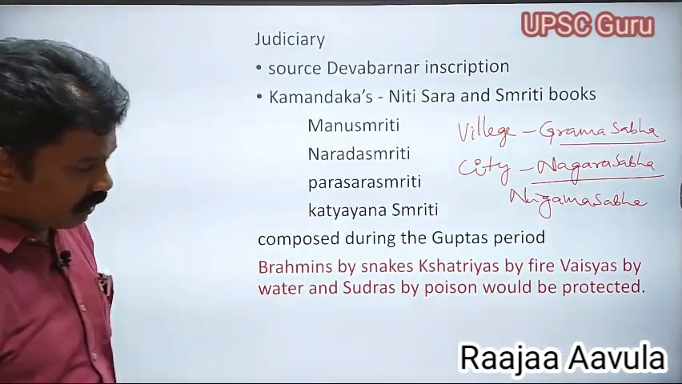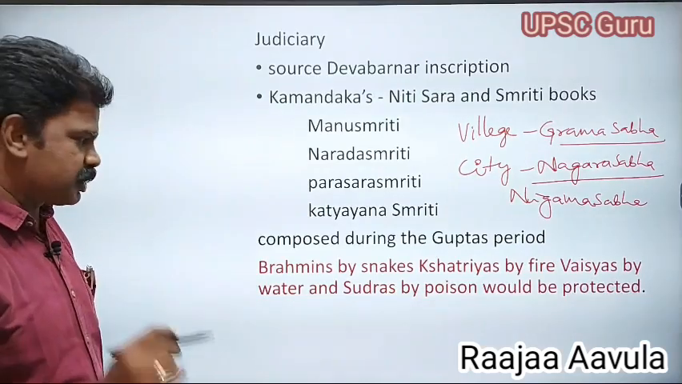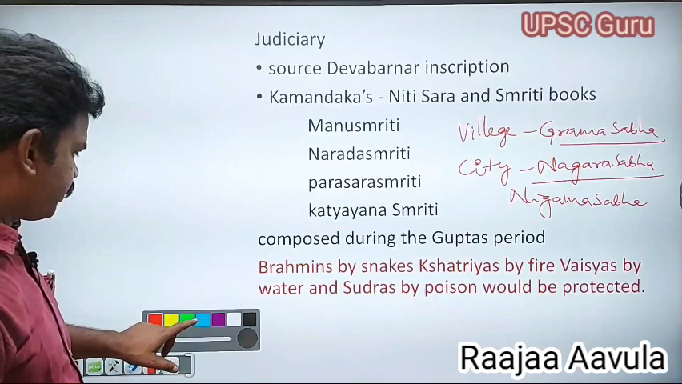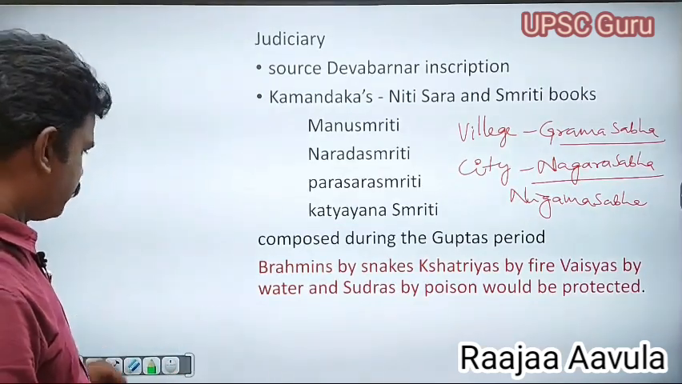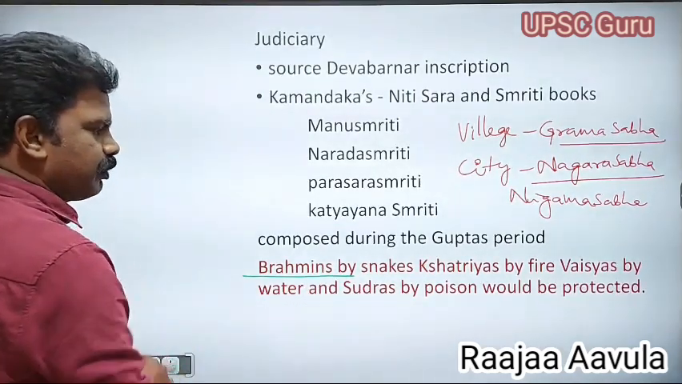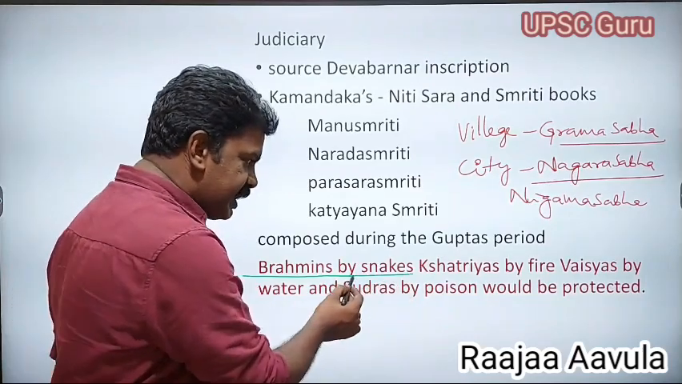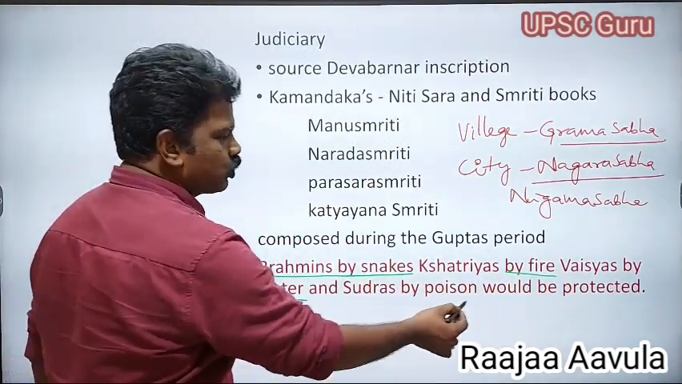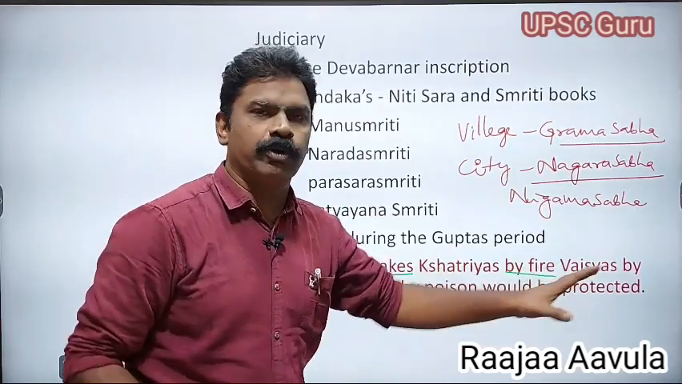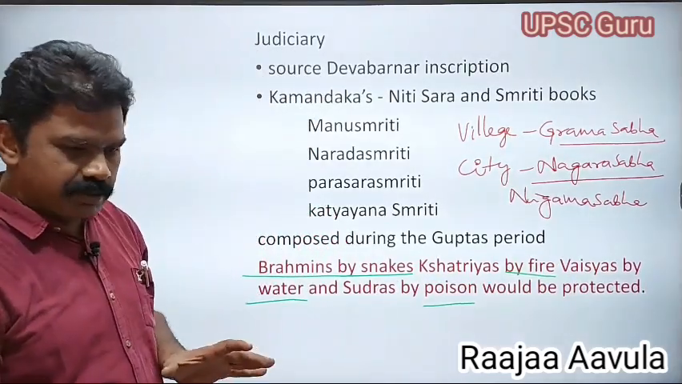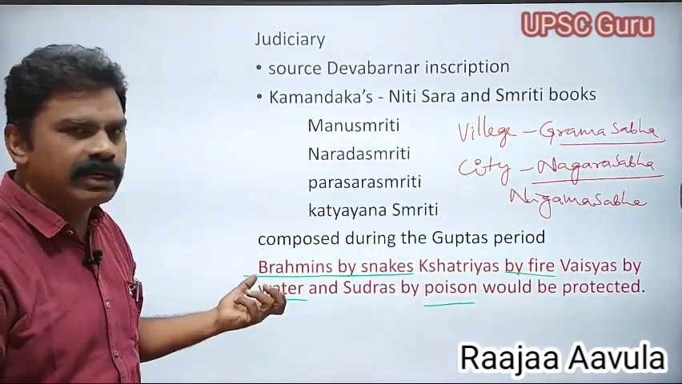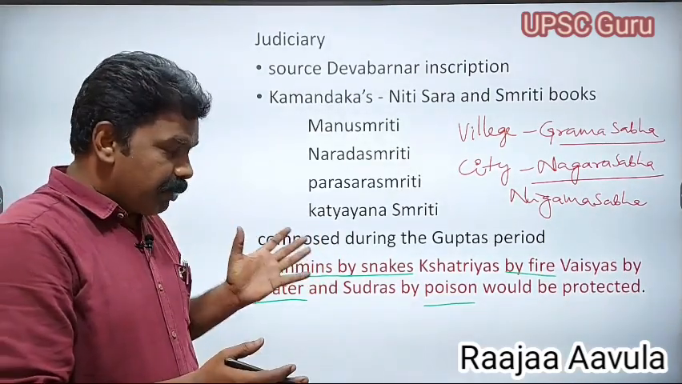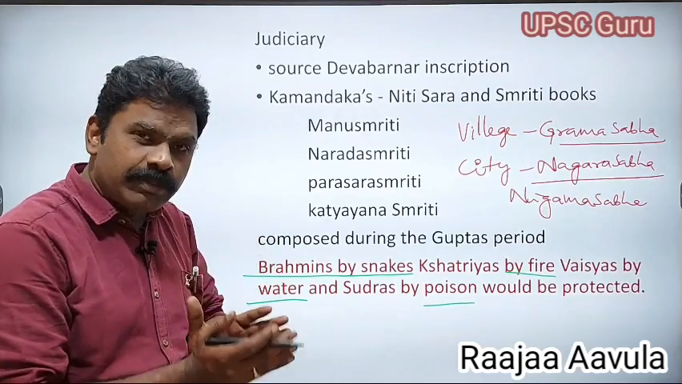According to the law books of the Gupta's period, Brahmins would be protected by the snakes, Kshatriyas by the fire, Vaishyas by the water, and Sudras by the poison. That means if they wanted to test the Brahmin, they used to give the snake. Brahmins can be protected by the snake.